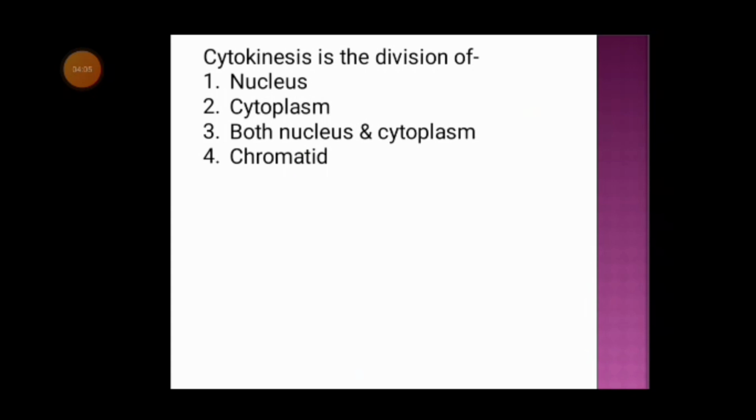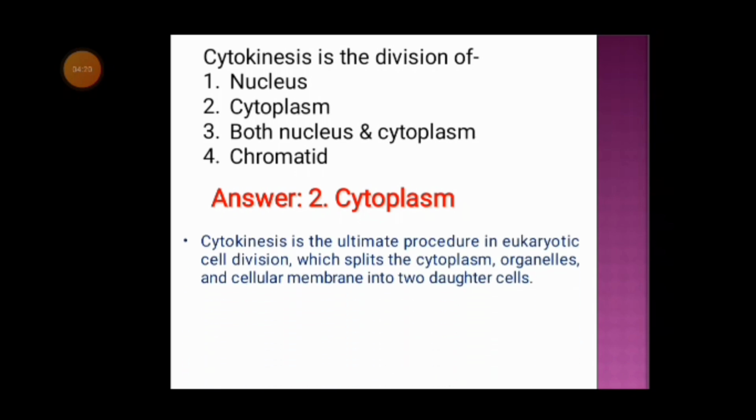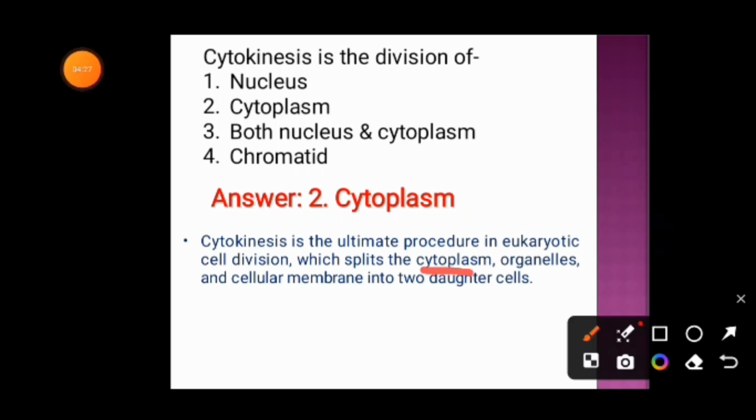Next question. Cytokinesis is division of option 1 nucleus, option 2 cytoplasm, option 3 both nucleus and cytoplasm, and option 4 is chromatid. And the correct answer is option 2 cytoplasm. Now let's discuss this cytokinesis. Cytokinesis is the ultimate procedure in eukaryotic cell division, which splits the cytoplasm, cell organelles, and cellular membrane into two daughter cells.